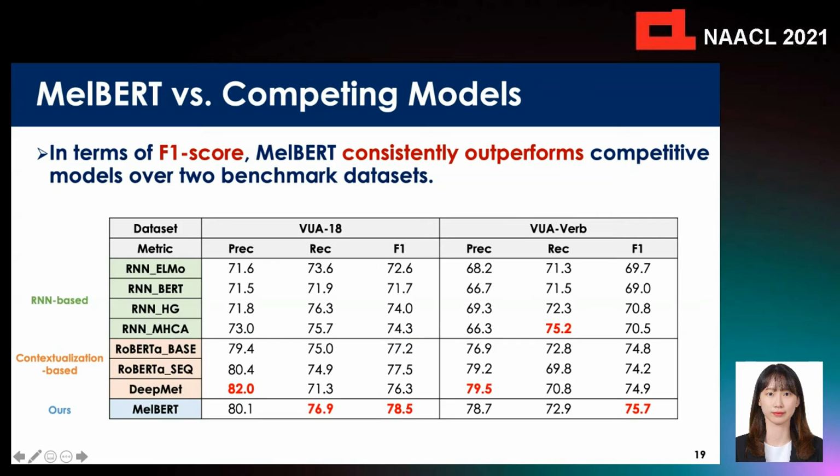The table shows the performance of our model. It is found that MelBERT consistently outperforms competitive models over 2 benchmark datasets in terms of F1 score. MelBERT exceeds DMAT with 1% and 2.8% performance gains on the 2 datasets. And MelBERT also outperforms contextualized baselines, indicating that MelBERT effectively utilizes metaphorical identification theories.